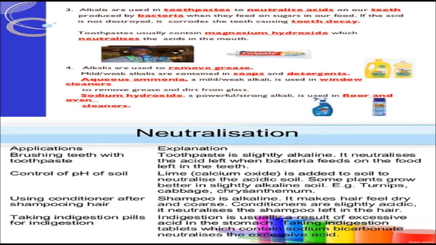Treating soil. Most plants grow best in neutral soil, but excessive use of fertilizers makes the soil either acidic or basic. This affects the growth of plants, thereby affecting productivity adversely. In such a situation, neutralization reaction helps in the following ways. Acidic soil is treated with a base like slaked lime, that is calcium hydroxide, to neutralize the effect of the acid. Basic soils are neutralized by adding large quantities of acidic substances like compost manure.